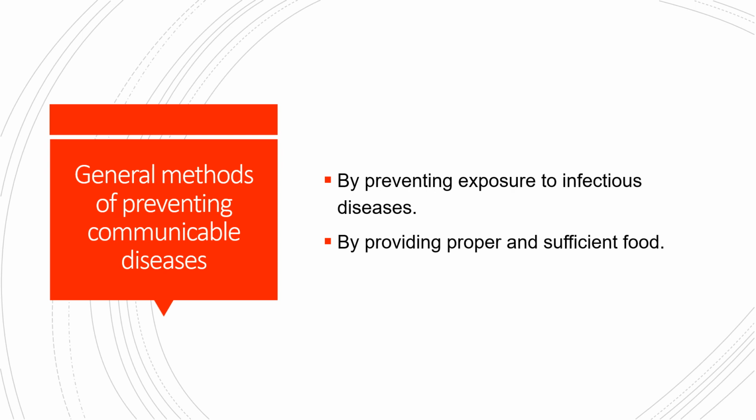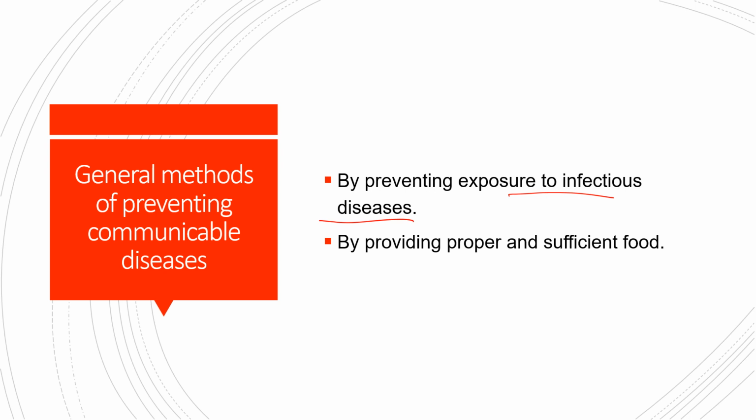Now, general methods of preventing communicable diseases: we can prevent them by preventing exposure to infectious diseases. So we should not go near a person who has an infection. To prevent airborne infections, we should live in a healthy and hygienic environment. Waterborne infections are also there, so we should drink pure, clean, purified water. And to prevent vector-borne infection, which we were discussing today, we should keep our surroundings clean and not allow the disease vectors to flourish there.